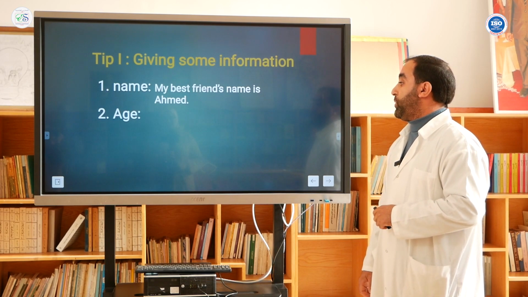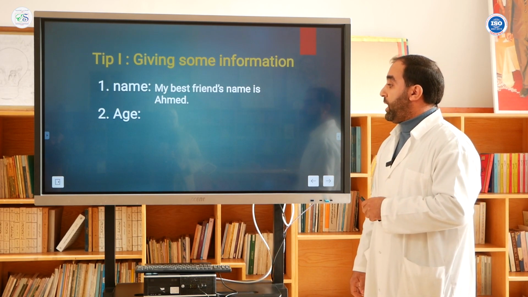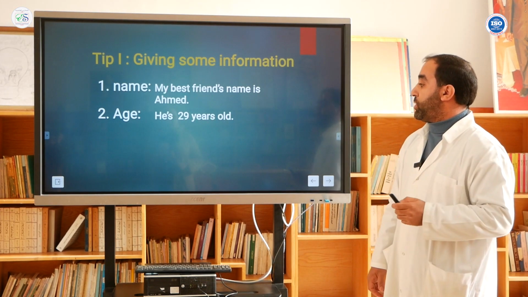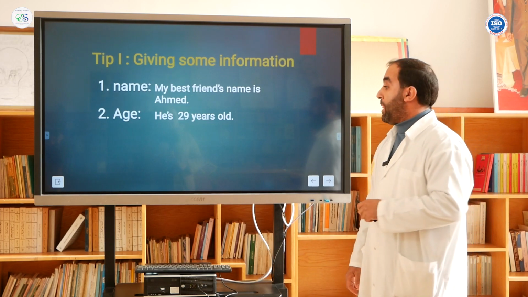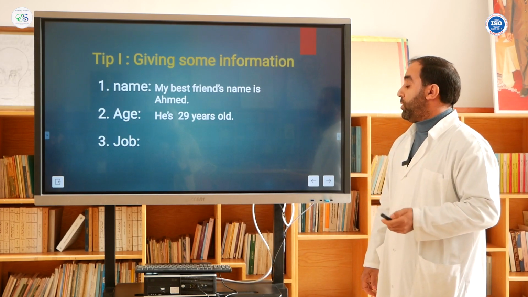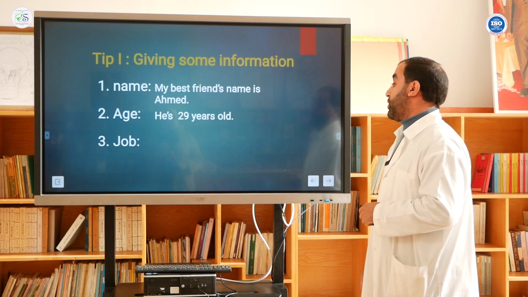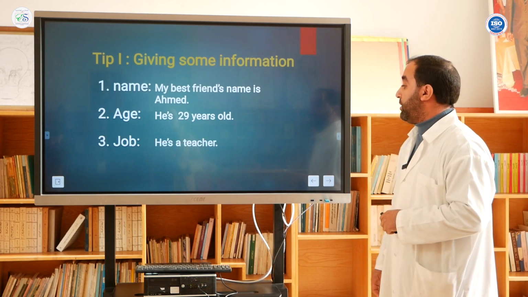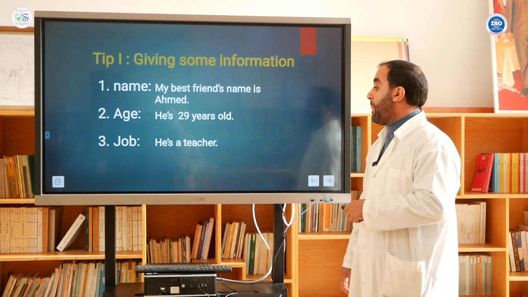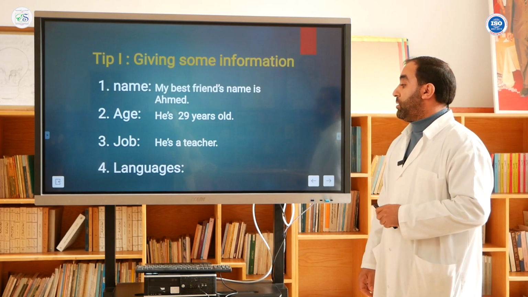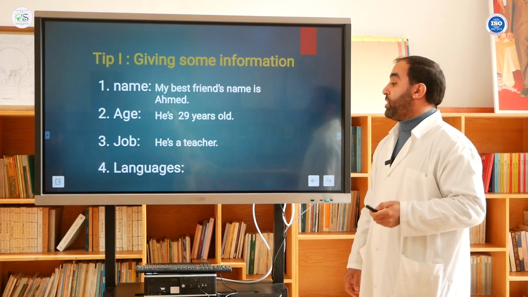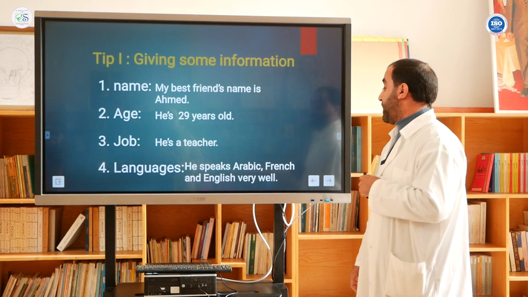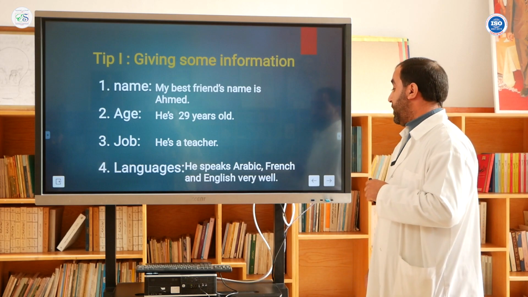Then after the first one, we've got age. We could say, he is 29 years old. After age, we've got job. Of course, we need to mention jobs when we want to give information. For example, he is a teacher. Then after job, we've got the language. We need to mention the language they speak. For example, he speaks Arabic, French, and English very well.